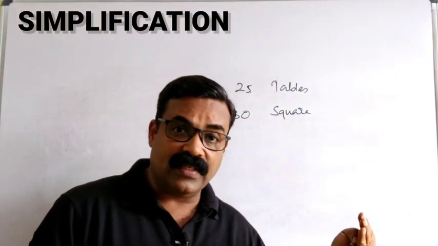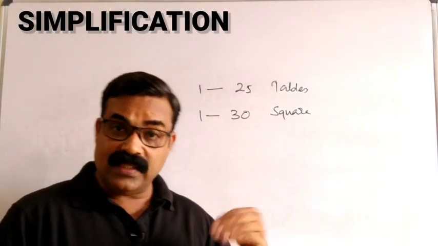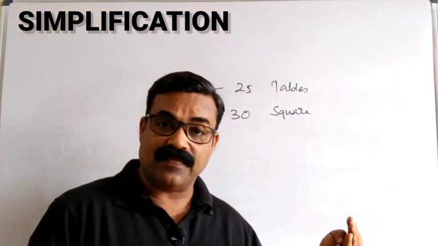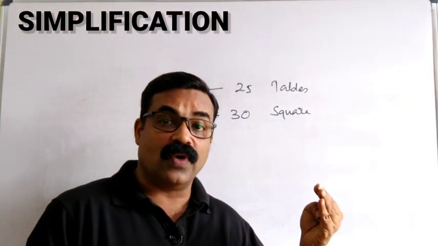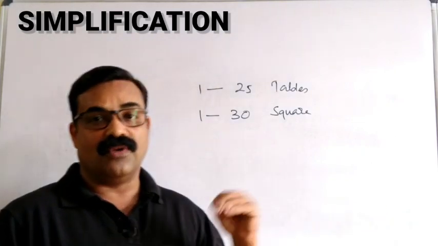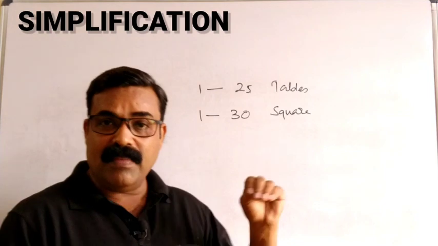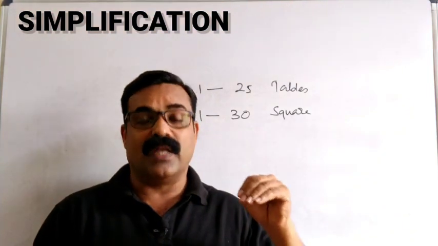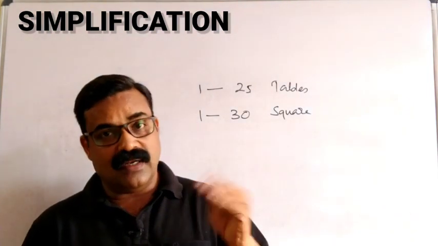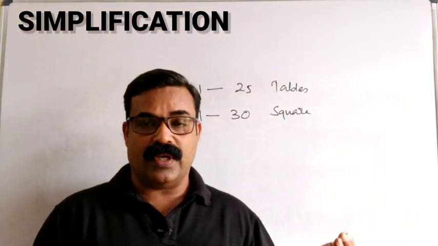Similarly, root of 576 is 24. 26 square is 676. If I ask you what is the root of 676, it is 26. Any number up to 30, minimum up to 30, you have to remember the square and square root.